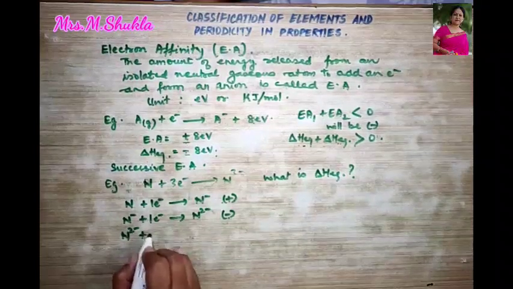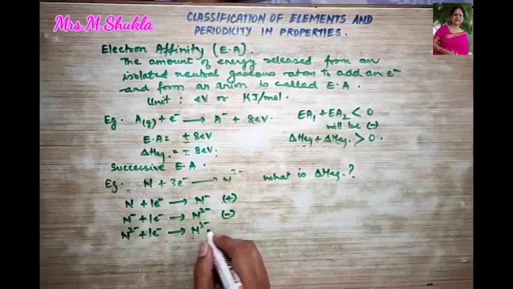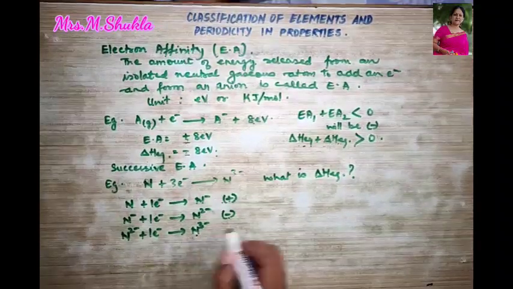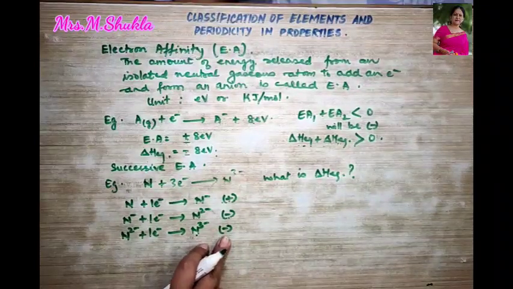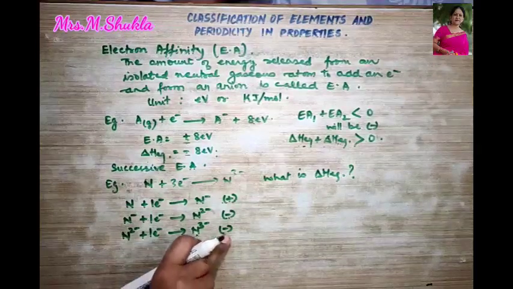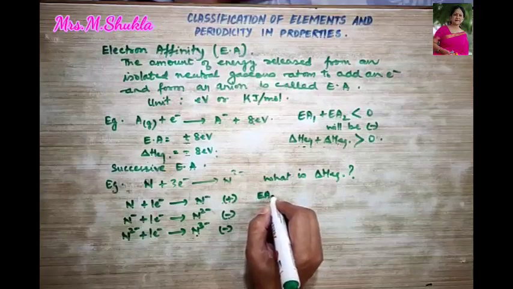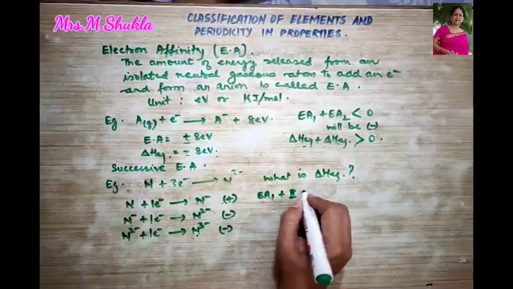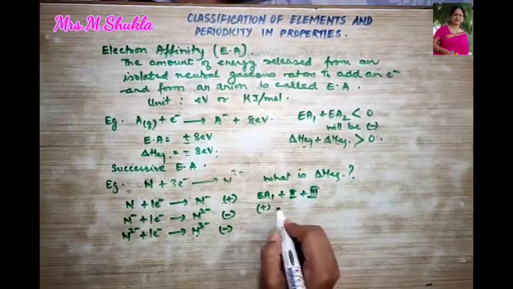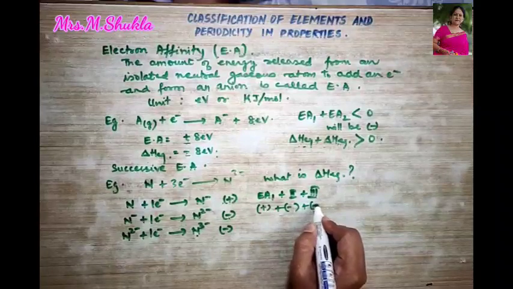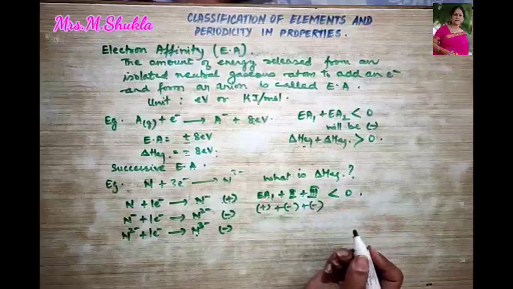This N2 minus will again gain an electron and will form the trivalent nitride, and over here the third successive electron affinity will be negative. Okay, so over here what did I say? Electron affinity 1 plus 2 plus 3. If you add all this, so this is plus, this is minus, this is minus, isn't it? This will be always less than 0.